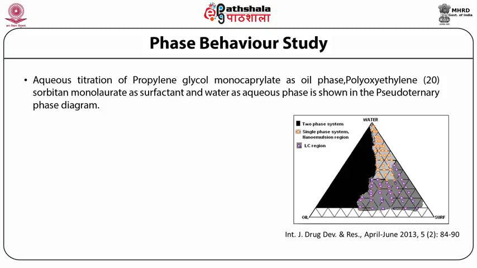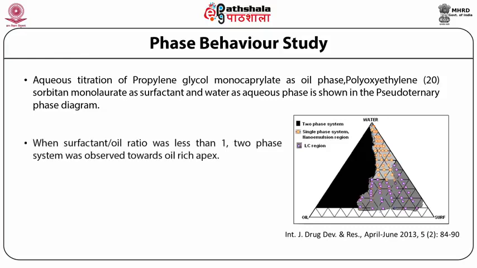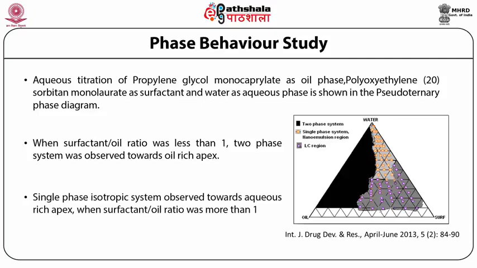The second one with a purple area indicates the liquid crystal region, LC region, and the third one indicated with orange color indicates the formation of a single phase system called the emulsion or nanoemulsion. When the surfactant to oil ratio is less than 1, a two-phase system is observed at the oil-rich apex, and a single-phase isotropic system is observed towards the aqueous-rich phase when the surfactant to oil ratio is more than 1.